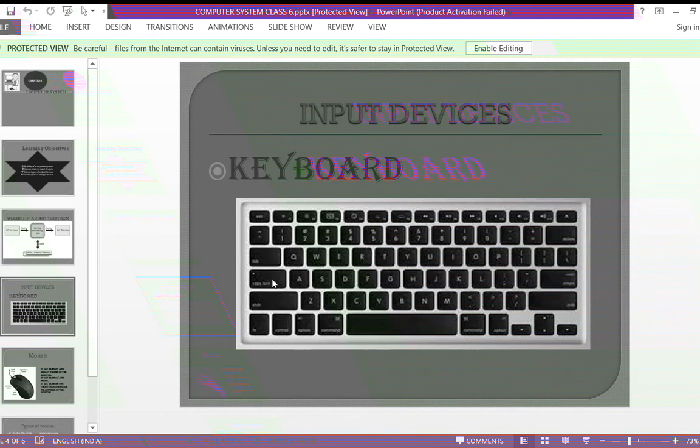Next special key is the control key. So what is the use of the control key? Yes, it is used for the purpose of shortcuts. Okay. Next special key is the enter key. What is the use of the enter key?